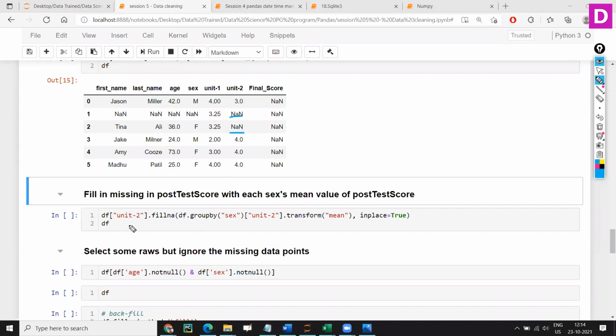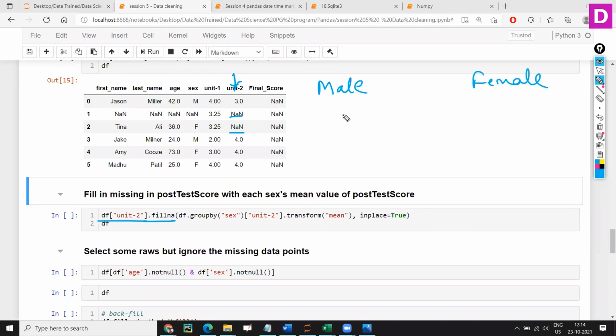NaN and NaN. So what I'm going to do, I'm going to select this unit 2 dot fillna, same concept. This time I'm going to fill based on some group. Suppose this is male and female, right?